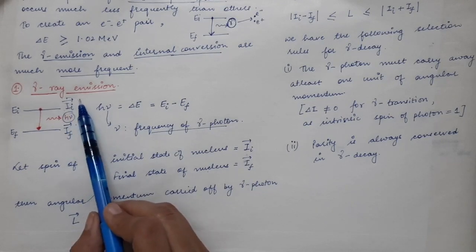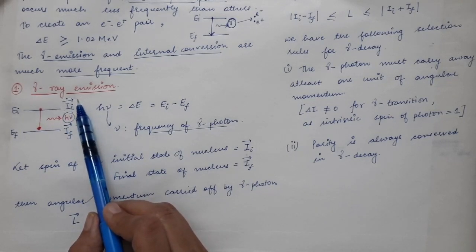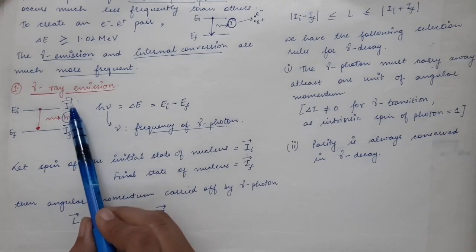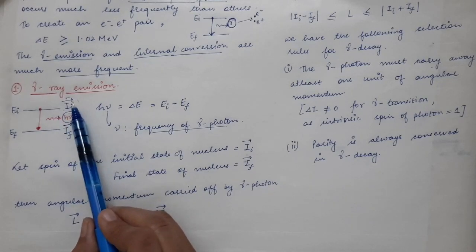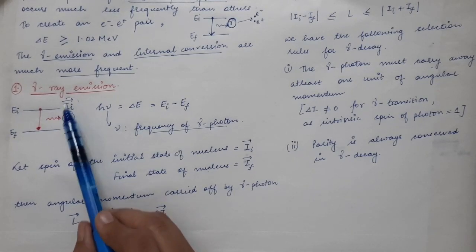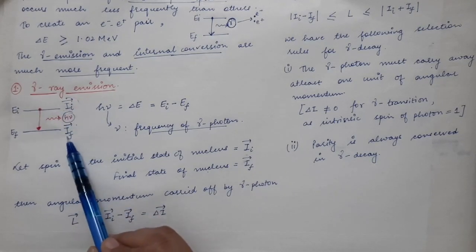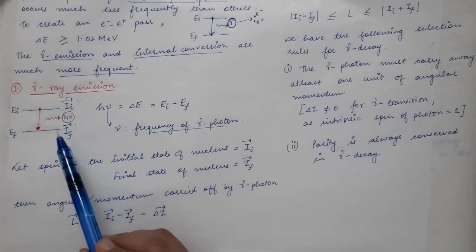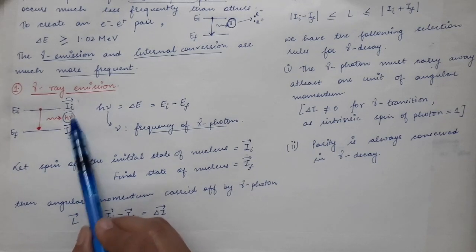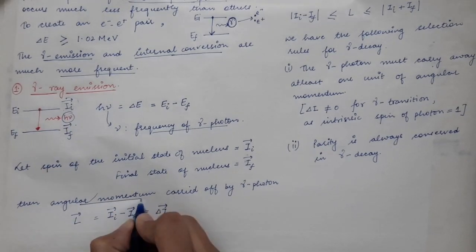So when the total angular momentum of a nucleus changes from the vector I_i to the vector I_f, the difference in the spin will be given to the photon in the form of its angular momentum.